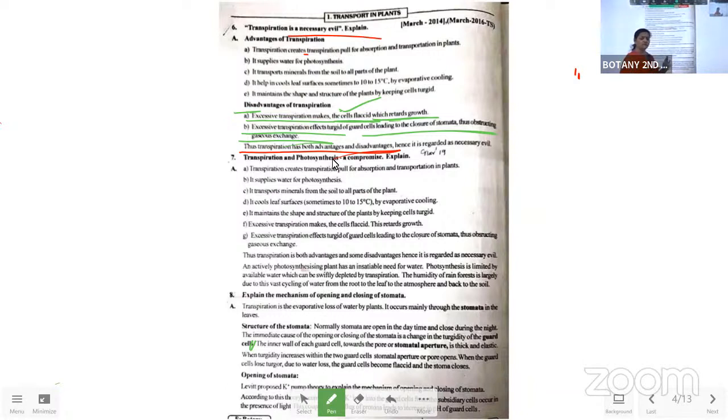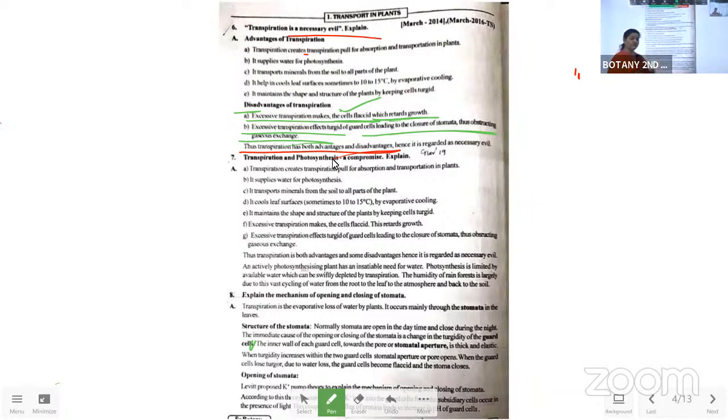Okay, and after this, we have to say why it is a necessary evil. Transpiration should occur in a medium manner, medium range in the plant body, so that it won't show the harmful effects, and always shows the useful effects in the plant body and in the outside environment also. Like that, we have to say over here.